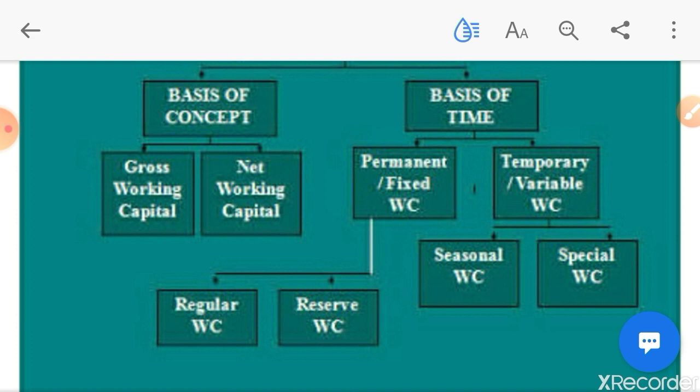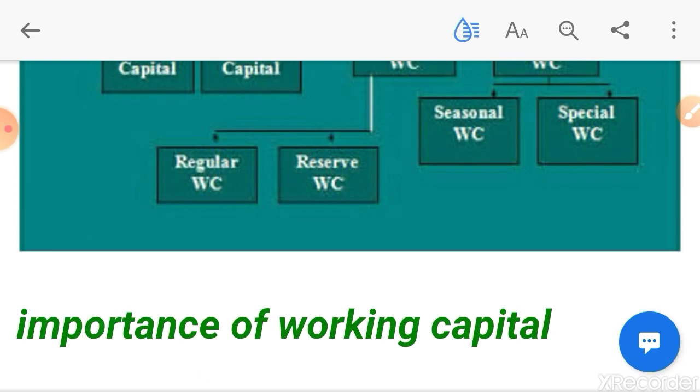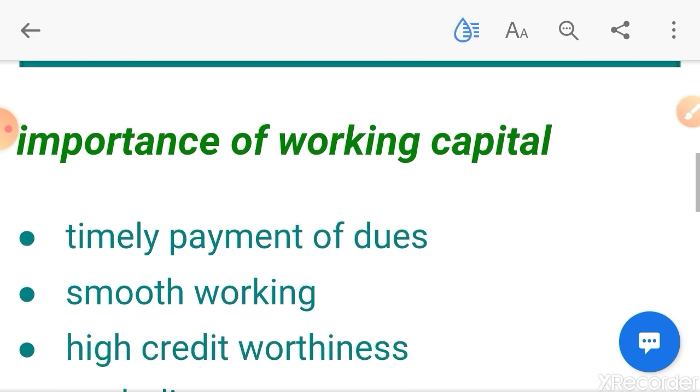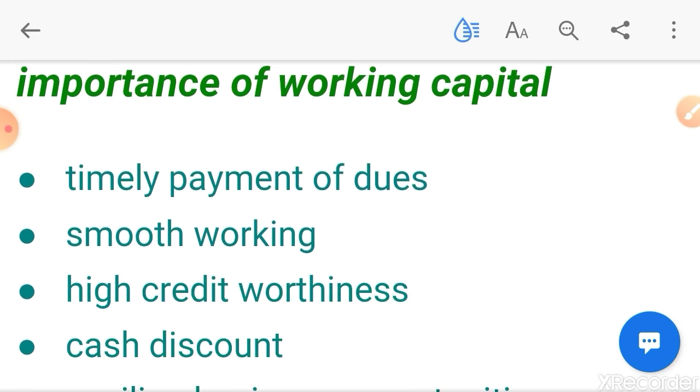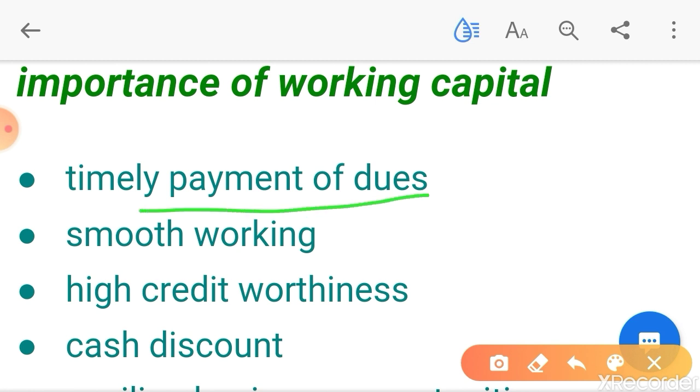Okay, now we are going to move on to the next topic, that is importance of working capital. What is the first importance of working capital? Timely payment of dues.